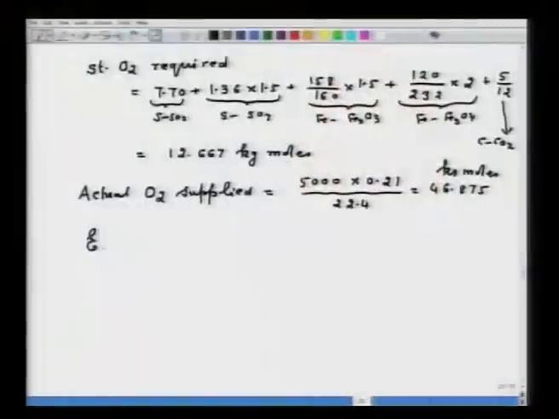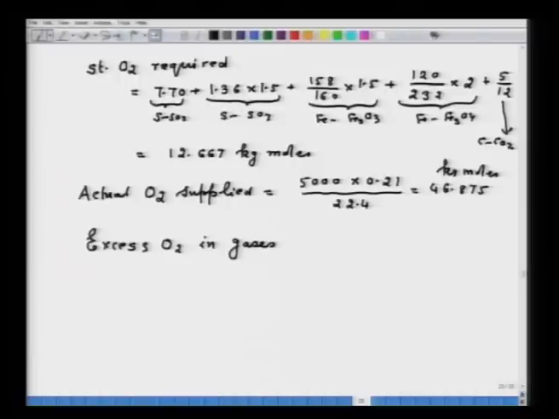So, therefore, excess oxygen in gases will be equal to 46.875 minus 12.667, that will be equal to 34.21 kg mole.